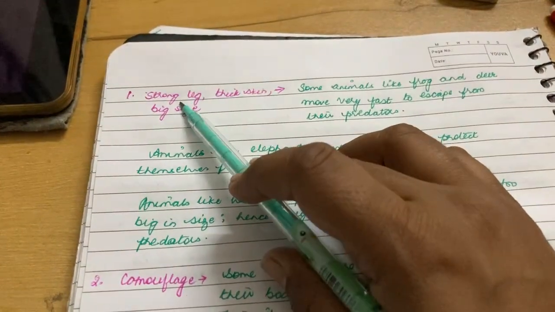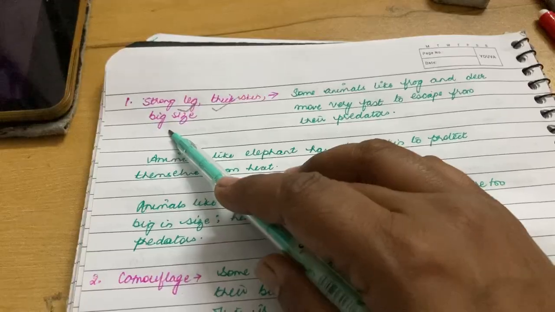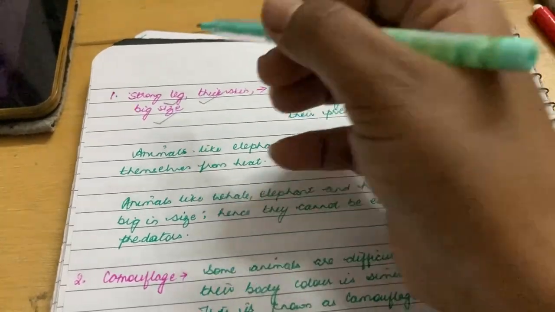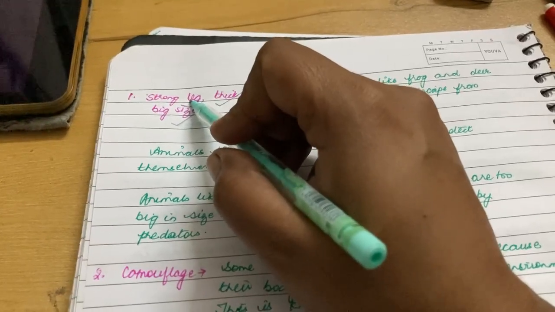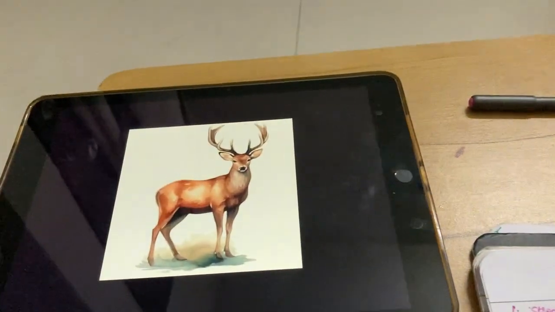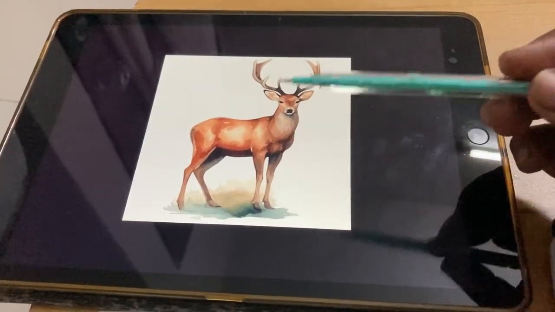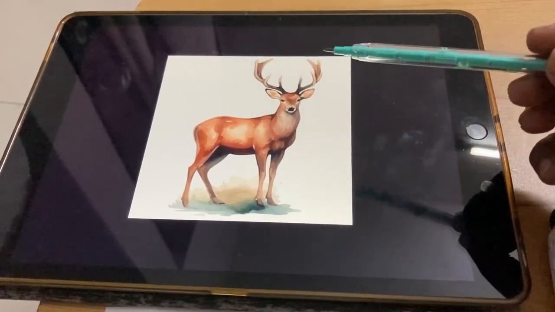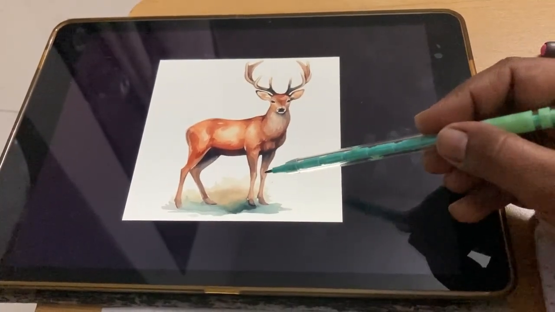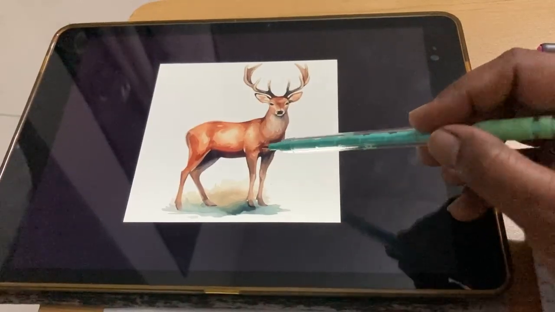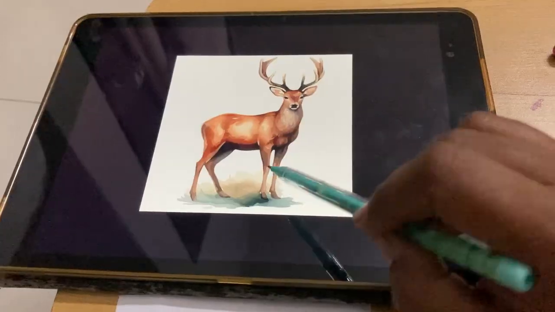So here, animals with strong legs, animals with thick skin, animals which are big in size. First, long legs: animals who have long legs can run very fast. The example is deer. If you have seen in many geographic channels, my dear students, when a cheetah or tiger comes to attack deer, the deer run very, very fast. Why? Because their legs are very long and strong.